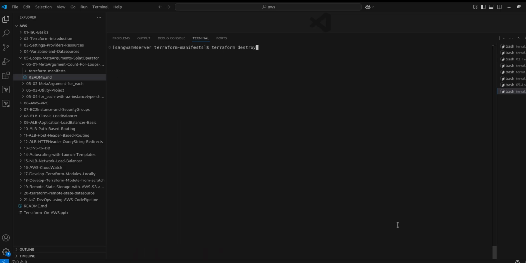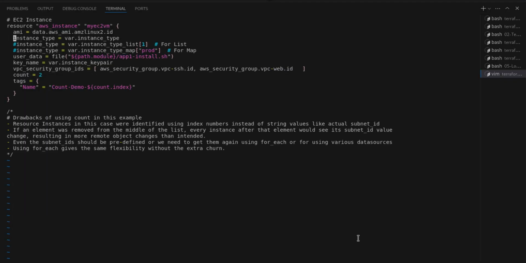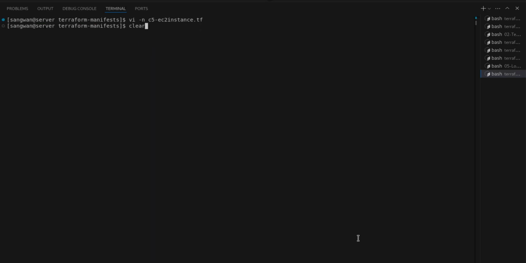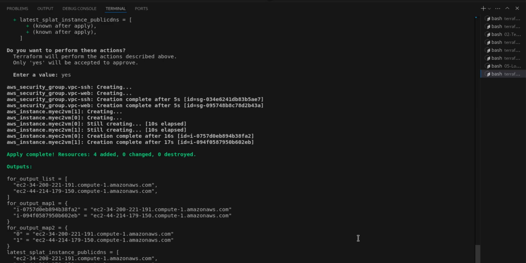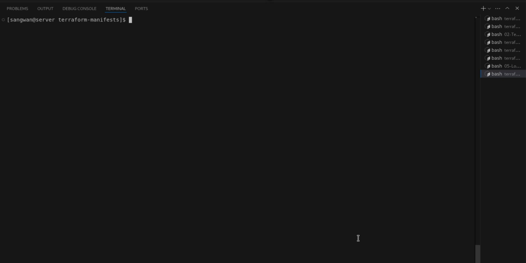Now let's look at the second example. Here now I'm commenting out the default value instance type, and I'll be using the list item. I save this now and execute straight away plan and apply. Terraform plan, terraform apply. This time it will use the list item. Perfect. Done. I'll leave the map part for you.